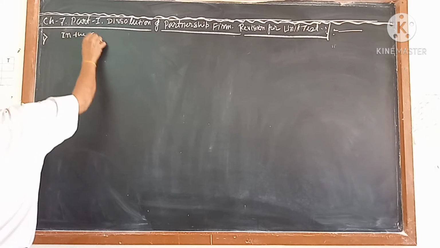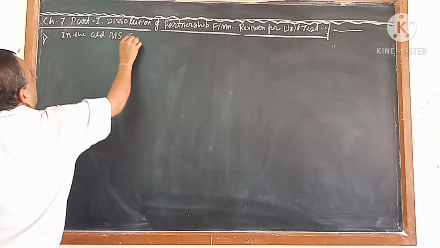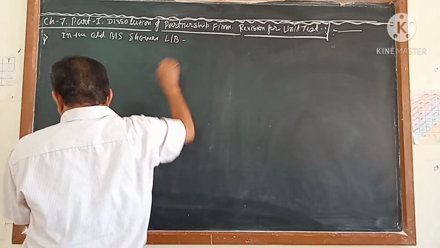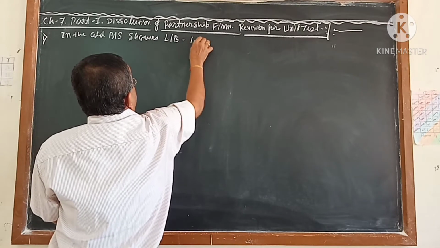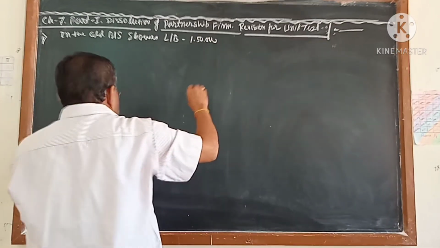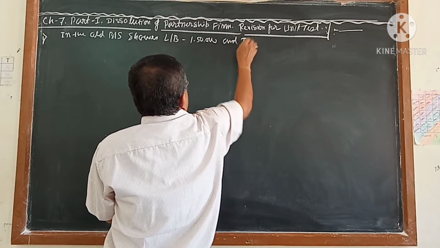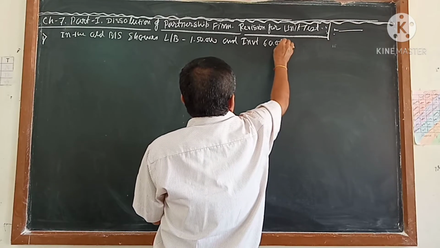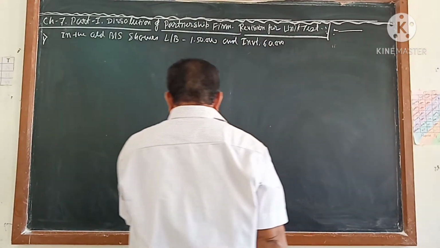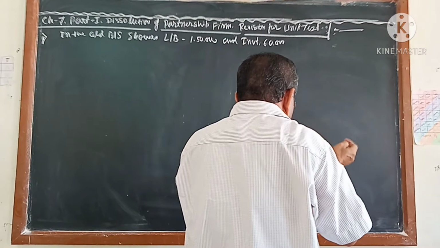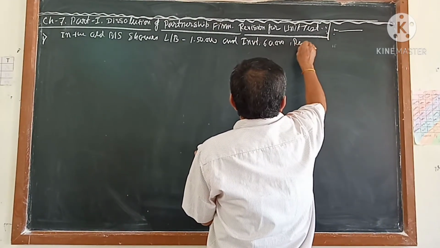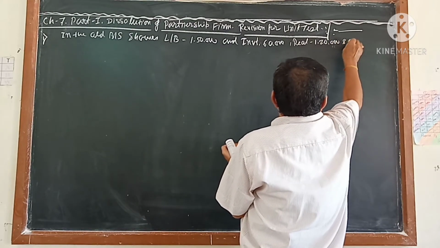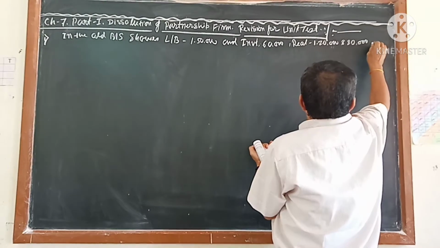In the old balance sheet, it shows land and building of rupees 1,50,000 and investment of rupees 60,000. They could realize only 1,20,000 and 80,000 respectively.